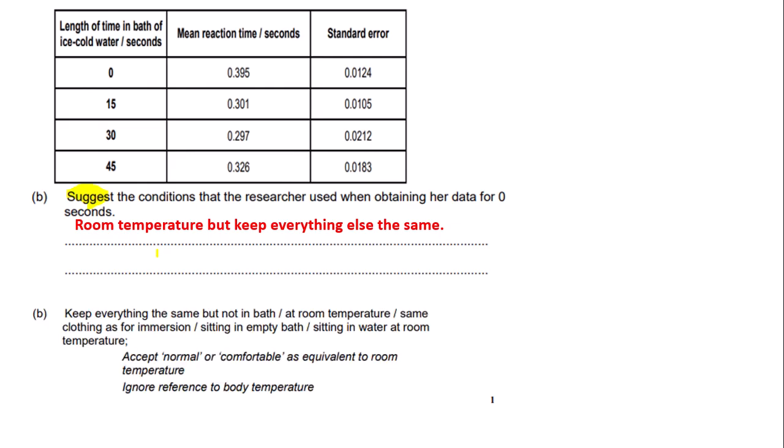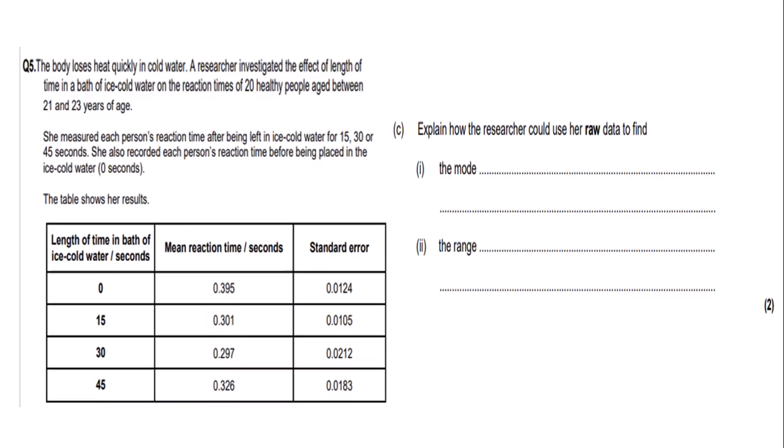So let's look at the mark scheme. So the mark scheme says keep everything the same but not in the bath, or you put at room temperature. We put at room temperature, so we would get the mark for this question. Or you can write same clothing as for immersion, or sitting in an empty bath, or sitting in water at room temperature. So you can put any one of those to get the mark. Also, it accepts normal or comfortable as equivalent to room temperature, but it ignores references to body temperature. So if you refer to body temperature, you do not get the mark. So let's move on to the next question.